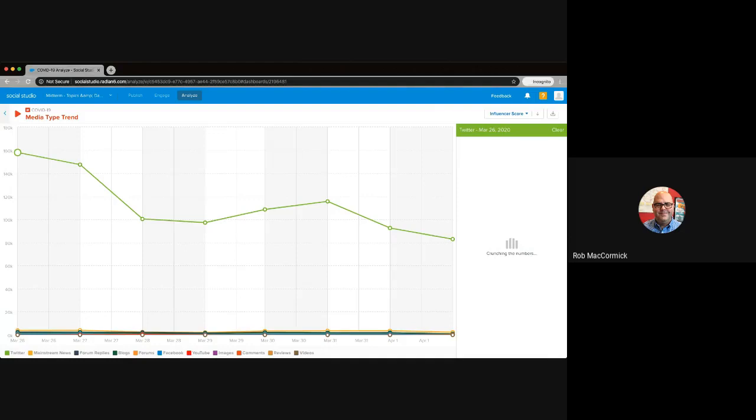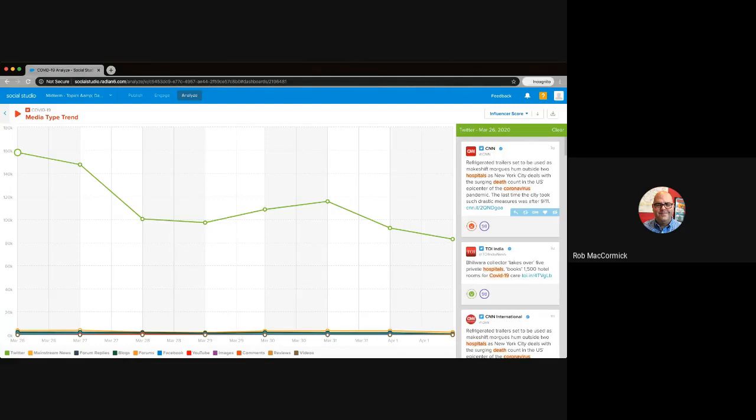And because it's such a high number, it's going to take just a second here. But we're able to sort by the influencers, sort by the date that things have come in. And you can see that the top individual or organization within this is CNN, right? And because of the number of followers they have, that gives them an influencer score of 98. You can also see that this post has been viewed with negative sentiment. So just a quick snapshot.